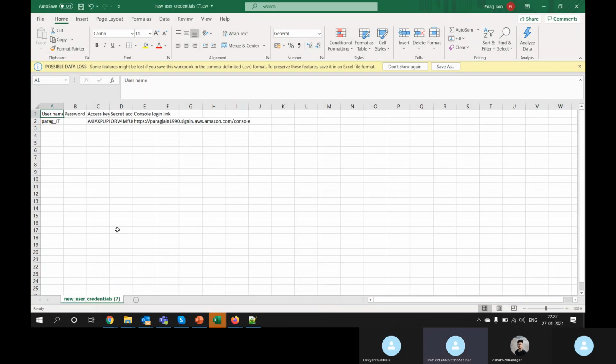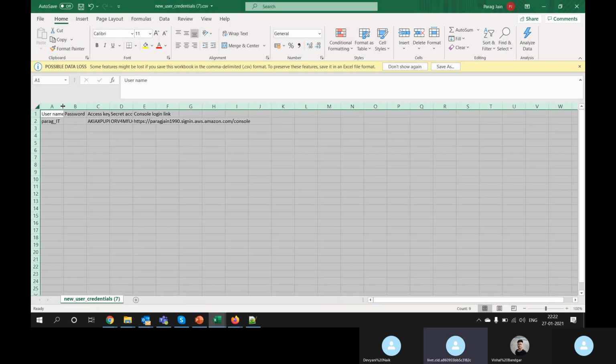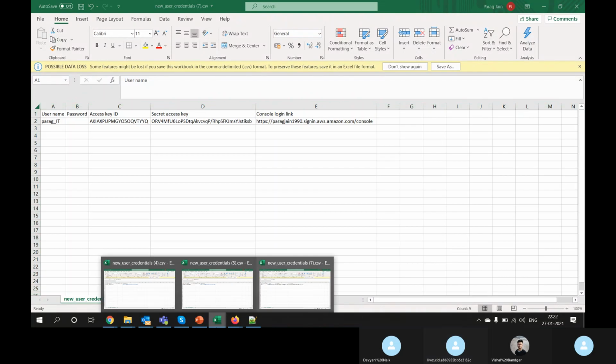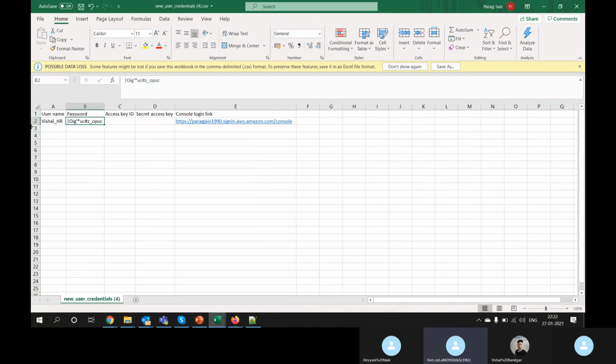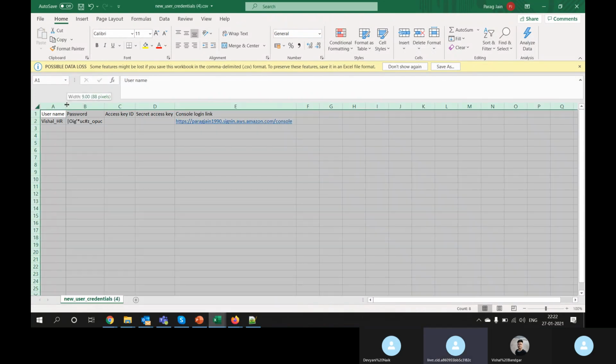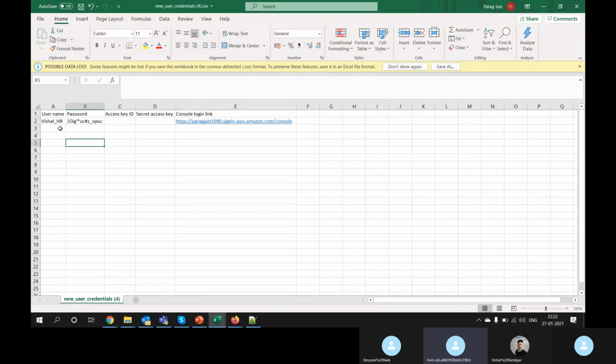Okay, so to understand this thing, let's go to Vishal. This is the CSV file which Vishal will get when the user is created. You can see this is a console password, and we didn't opt for programmatic access, so these two things were blank.